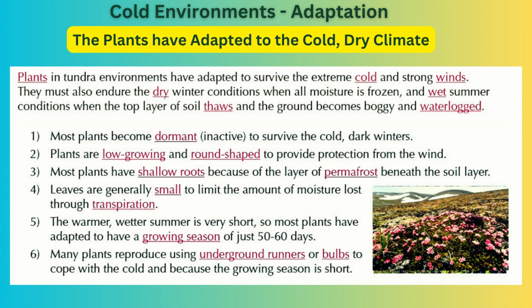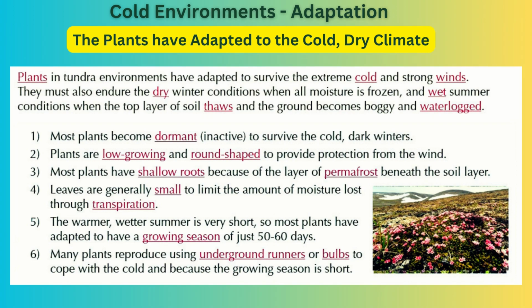Plants in tundra environments have adapted to survive the extreme cold and strong winds. They must also endure the dry winter conditions when all moisture is frozen and wet summer conditions when the top layer of soil thaws and the ground becomes boggy and waterlogged. Most plants become dormant, inactive, to survive the cold, dark winters.